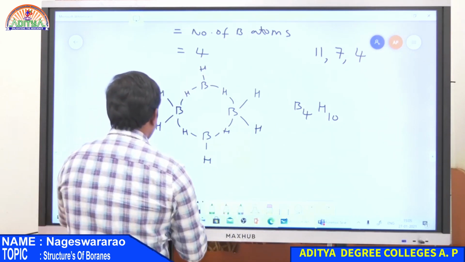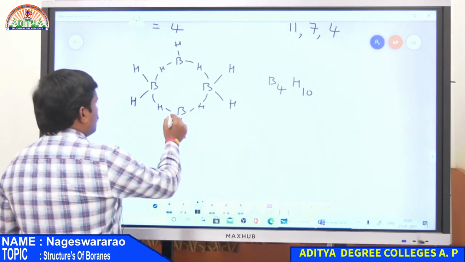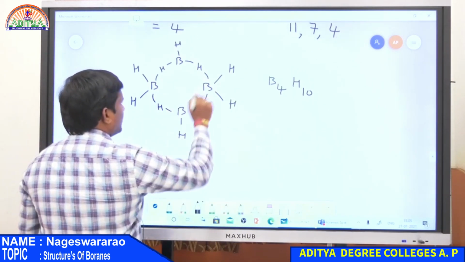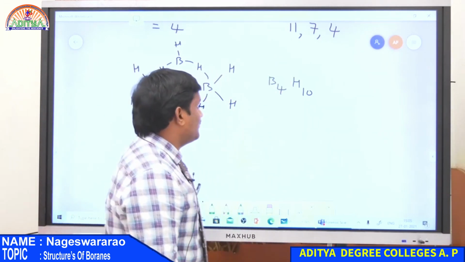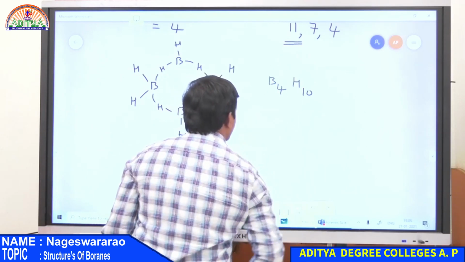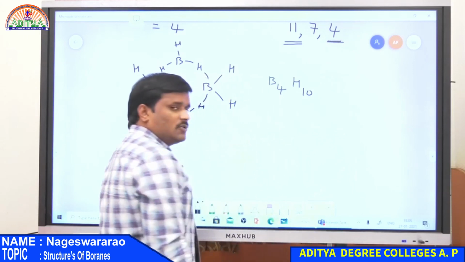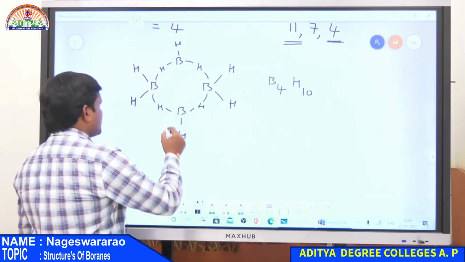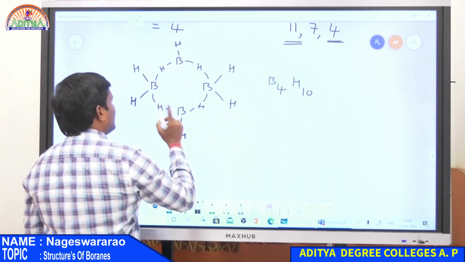So there are 4 boron atoms and 10 hydrogen atoms, but our calculation gives 11 covalent bonds, or total number of bonds is equal to 11, and also there are 4 3-centered 2 electron bonds. So here calculate 3-center bonds. So 1, 2, 3, 3 nuclei having 2 electrons.